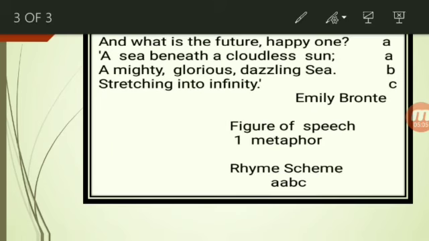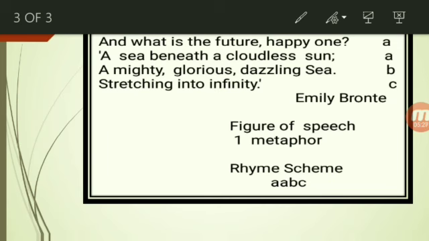Now the third stanza. And what is the future, happy one? A sea beneath a cloudless sun, a mighty, glorious, dazzling sea, stretching into infinity. Here, the poet is asking the child about the future.